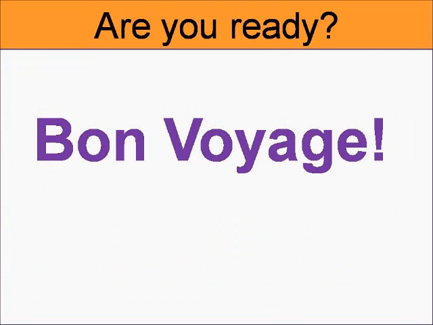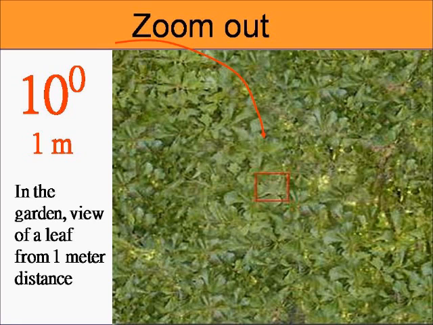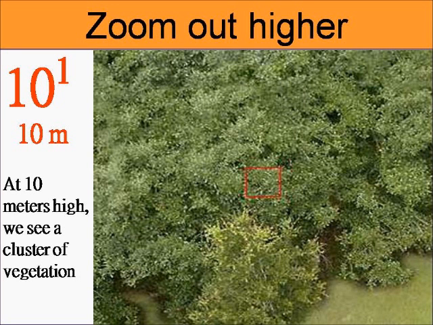All right. Are we ready to fly? Let's go. I assume you're ready. So, 10 to the power 0. Our day-to-day life, which is 1 meter. That's how much we can see. Just about a meter. Next one, please.